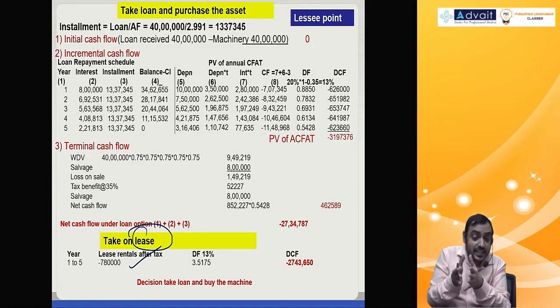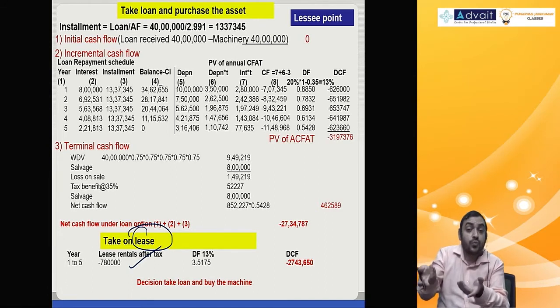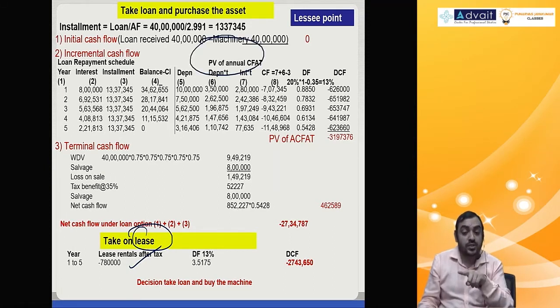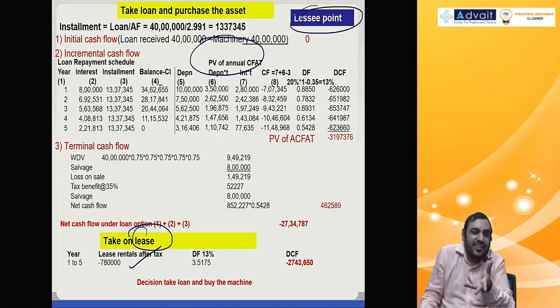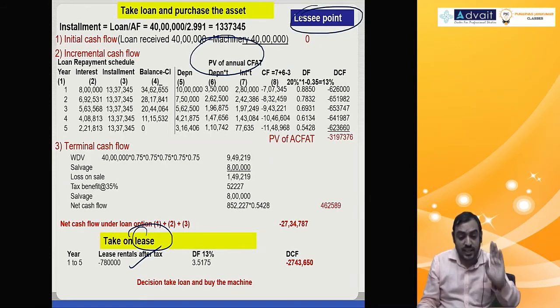As a lessee, you don't get depreciation benefit. Lessor will get it. But when you become the owner, this is the ownership option, where you are not really a lessee. Therefore, there you can claim depreciation.